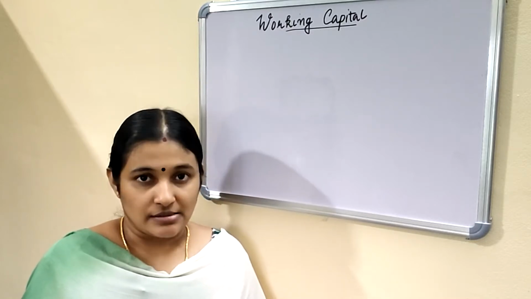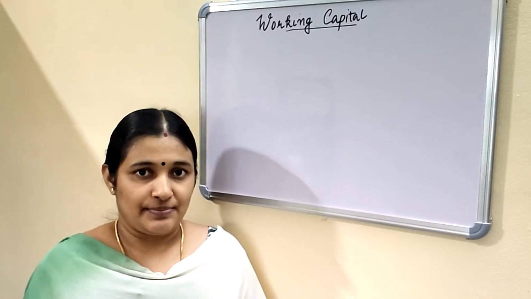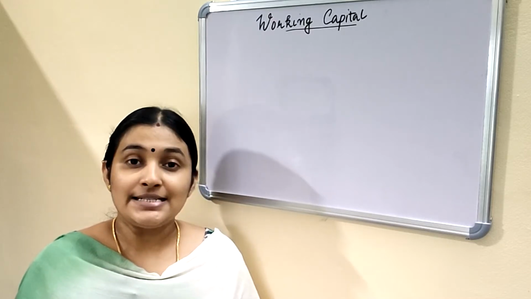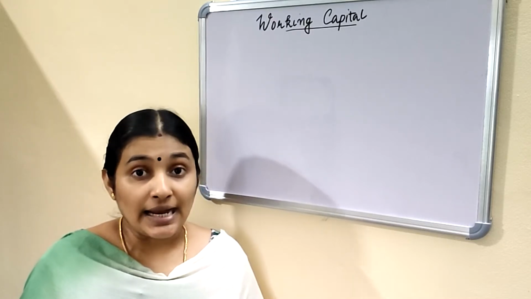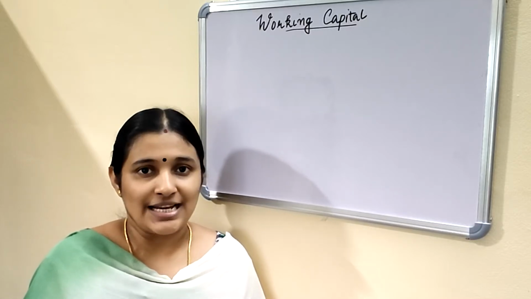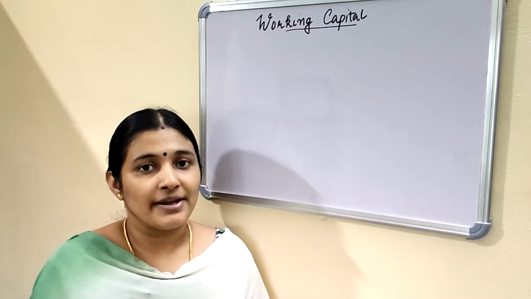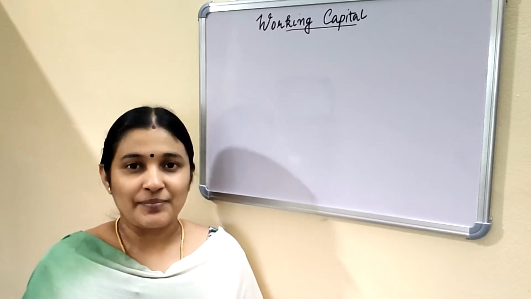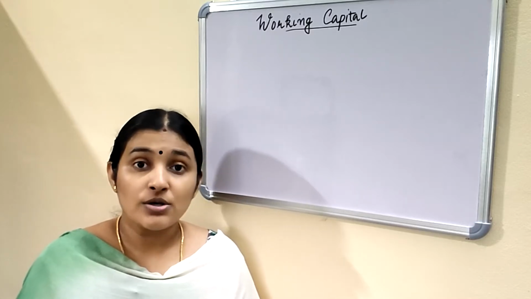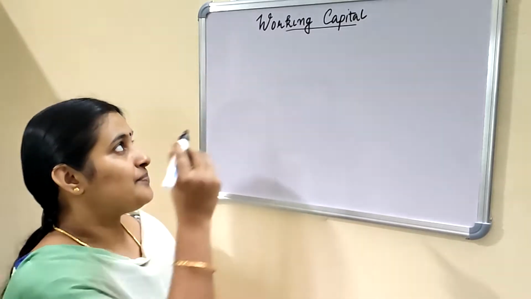For a trading concern, an operating cycle includes three events. First one is cash into inventories. Second one is inventories into accounts receivable, and final one is accounts receivable to cash. These are the three events in an operating cycle of a trading concern. Operating cycle can be of two types: gross operating cycle and net operating cycle.